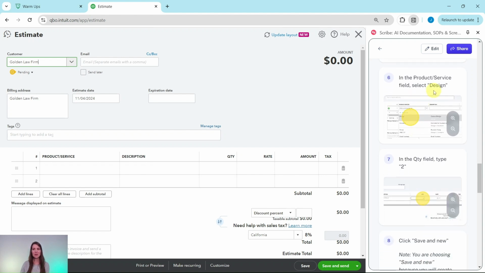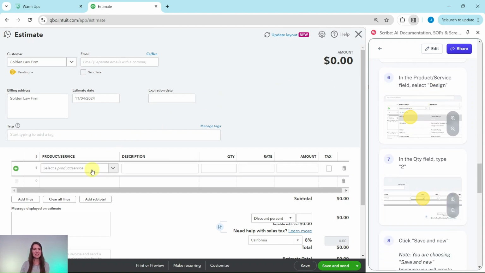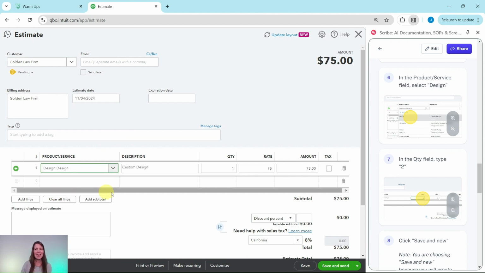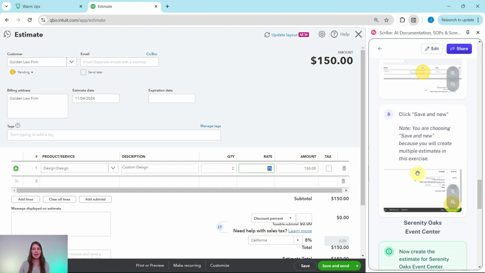In the product service field, we want to select design. Since it's for that design consultation, go ahead and click on that. And then it was for 2 hours. So click into the quantity field, type 2. And then if you hit the tab key, you will see that QBO is making the calculation 2 times 75 equals $150. Now we're going to go ahead and click on Save and New.